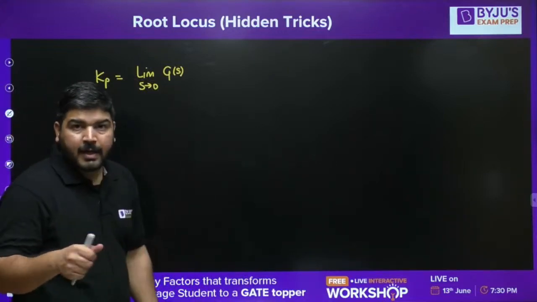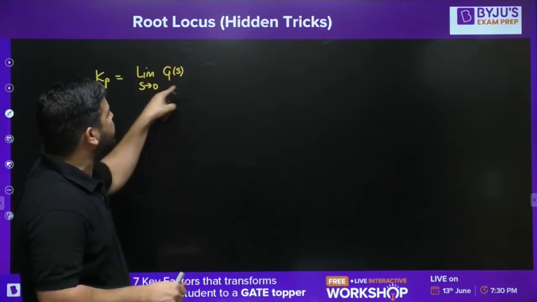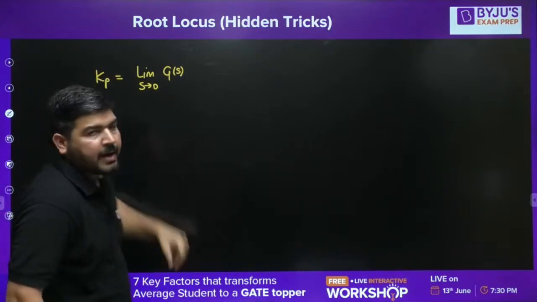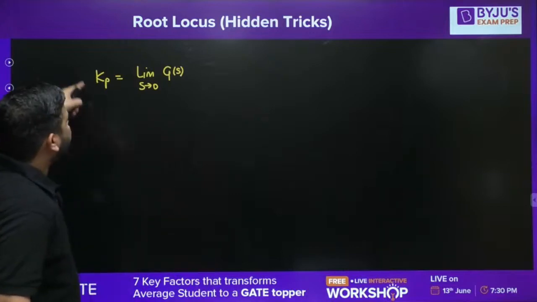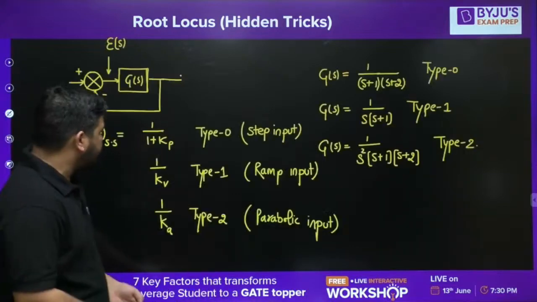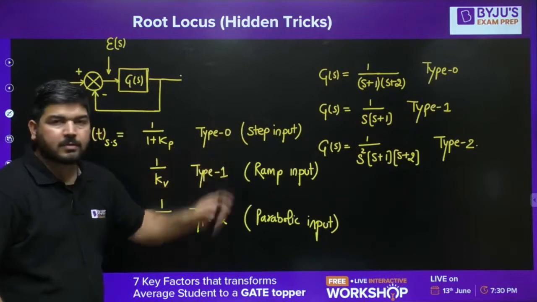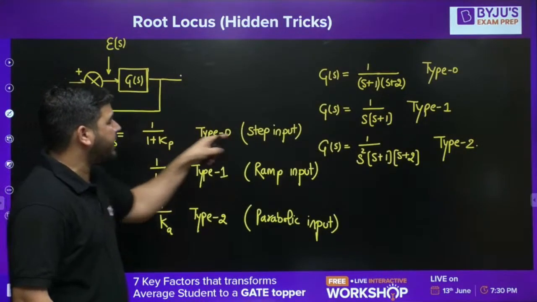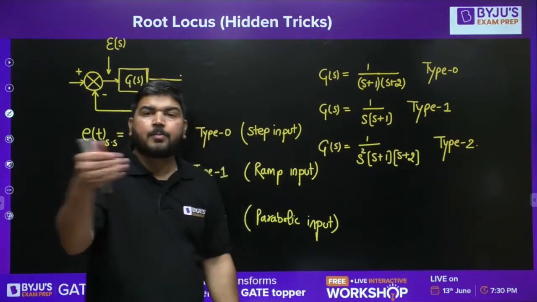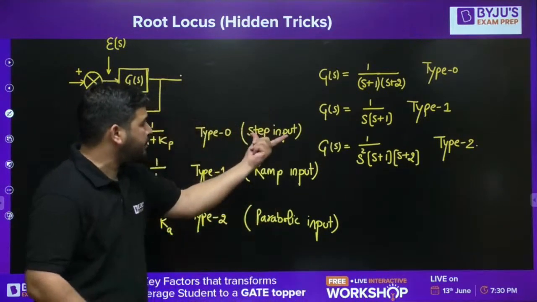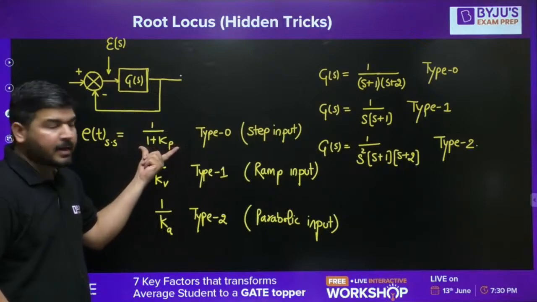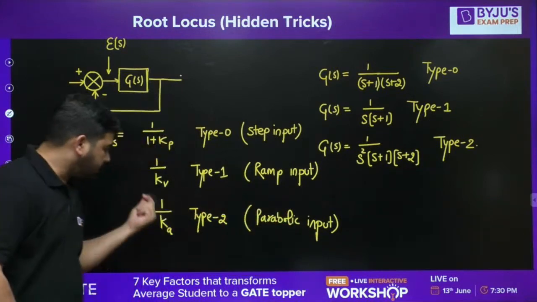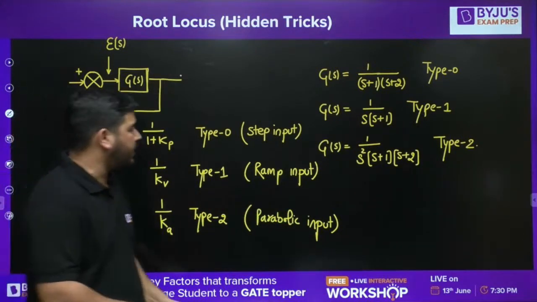If the type of the system is 0, then it will be finite. If it is finite, then the steady state error will also be finite for a type 0 system. So you have to be very careful. This steady state error will be finite for step input. Whenever the input is step, we will go with this steady state error. If the input is ramp, we will go with this error. When the input is parabolic, we will go with this error. So you have to be very careful about this.